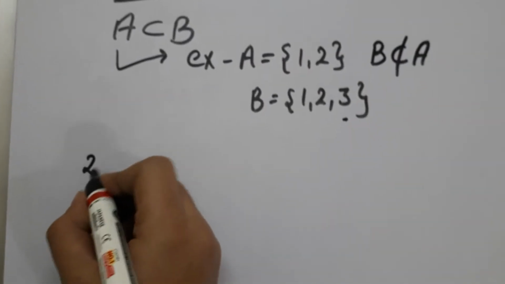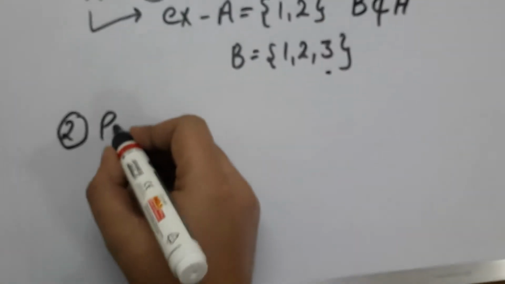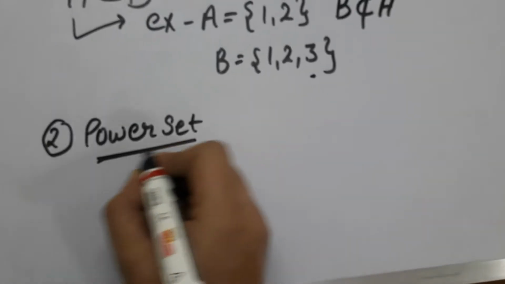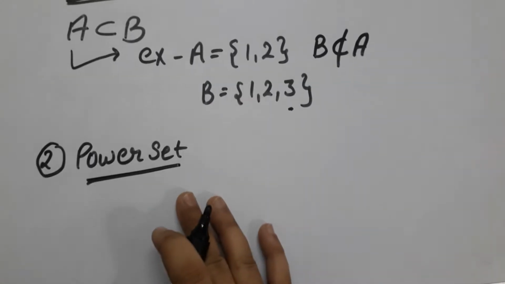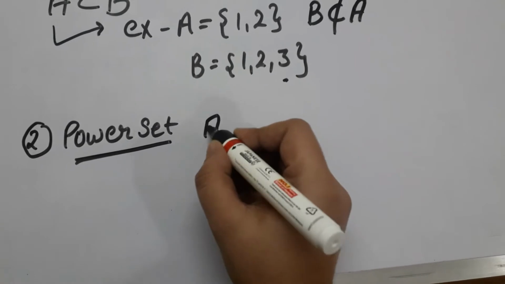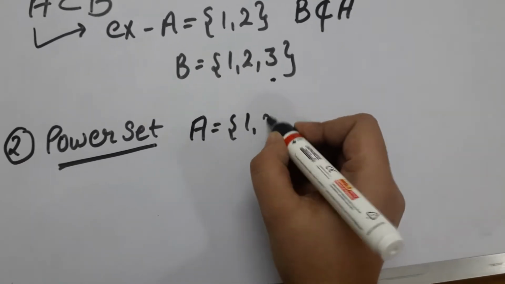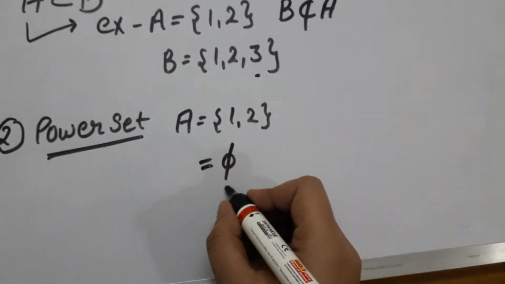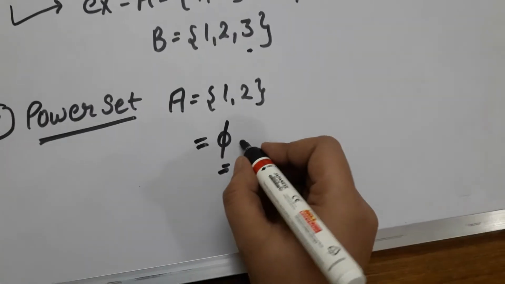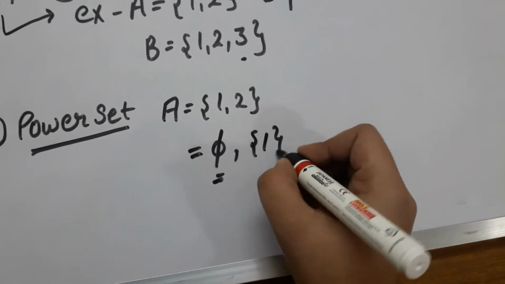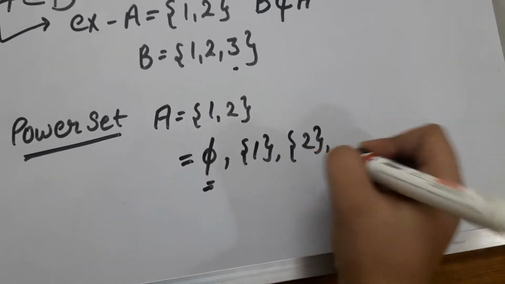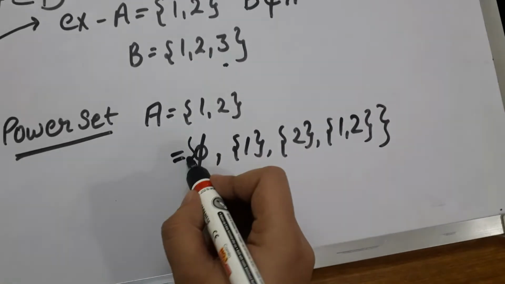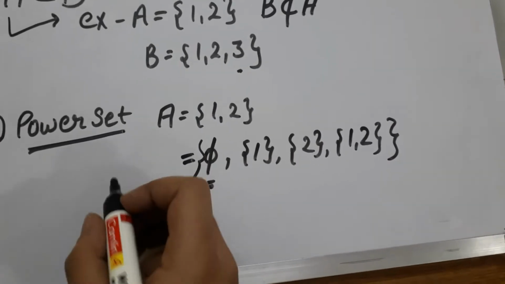Second is our power set. What are power sets? The collection of subsets is called a power set. For example, we have a set A having elements 1 and 2. So its subsets: phi is a subset of every set. Other subsets are {1}, {2}, {1, 2}. So the collection of all the subsets of a set is called the power set and is represented as